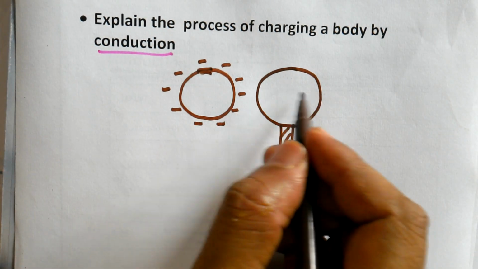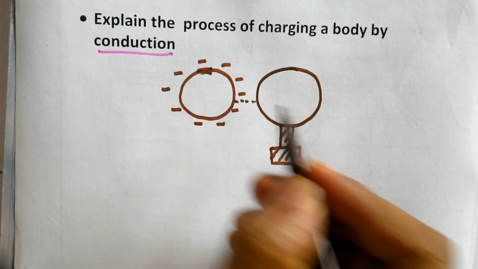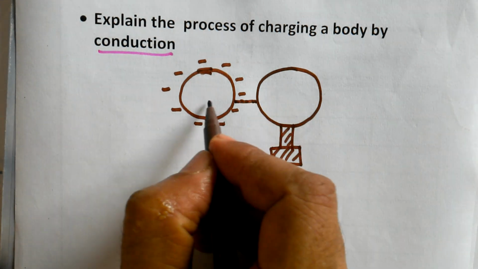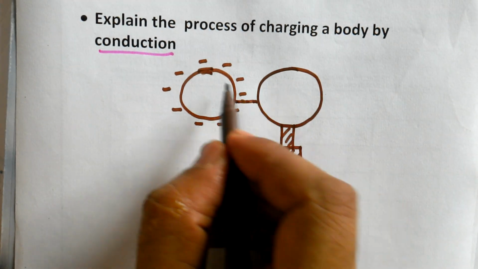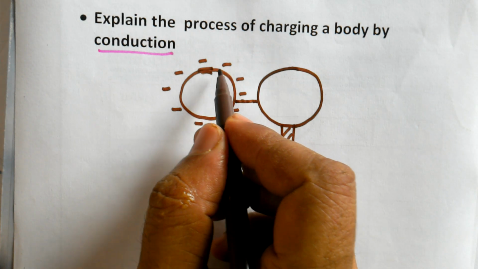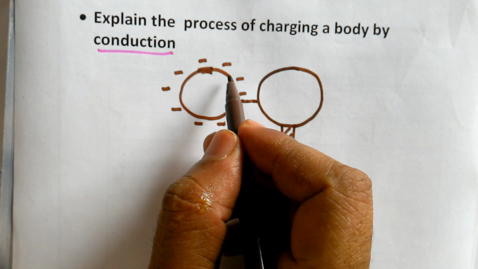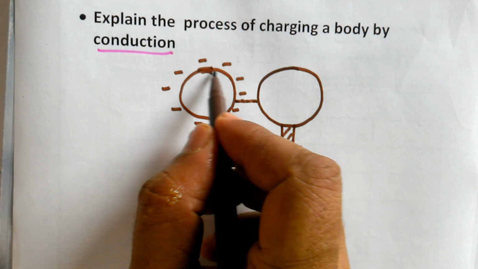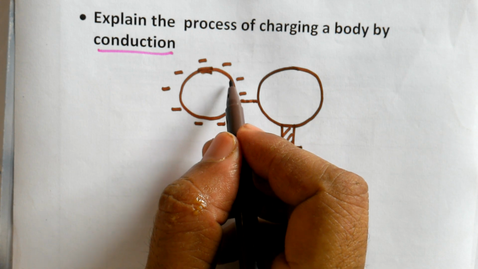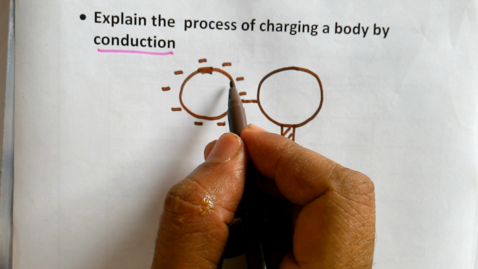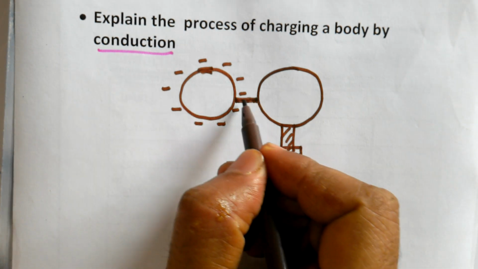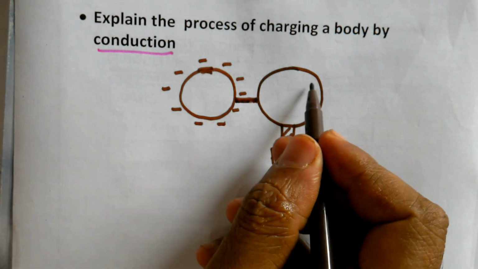Now bring them in physical contact, or even connect them by a wire. You can do that also. When they are brought in contact, these charges are already trying to repel and move as far as possible, but over this conductor, this is the maximum distance at which they can accommodate. Now they have been given another opportunity of going to the other conductor.